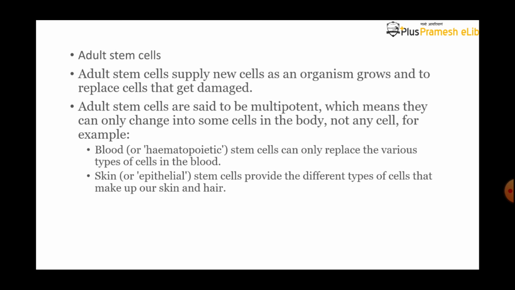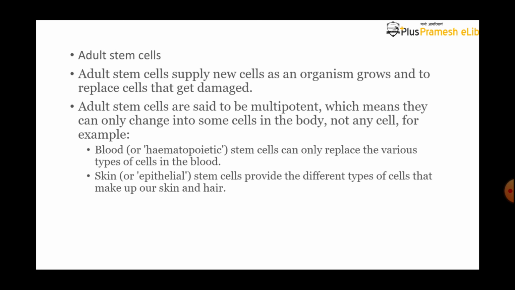We can say the blood cells are pluripotent cells, or we can say the blood cells are bipotent cells. How? The blood cells are of two types. One is RBC and another one is WBC.